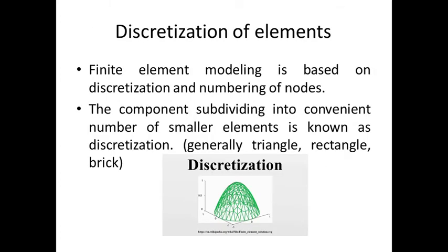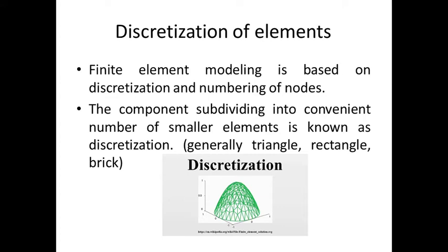Then discretization, that means we convert large elements into smaller elements, which is called discretization of elements. Finite element modeling is based on discretization and numbering of nodes. That means the component is subdivided into a convenient number of smaller elements. In previous slides I showed you what is meant by smaller elements, and how we convert a larger element to smaller elements.